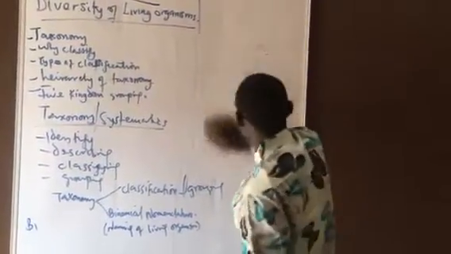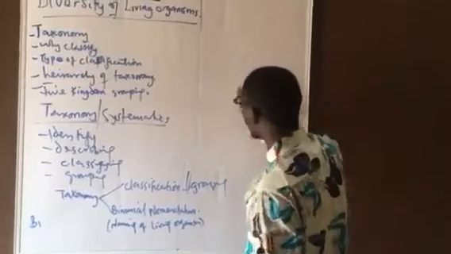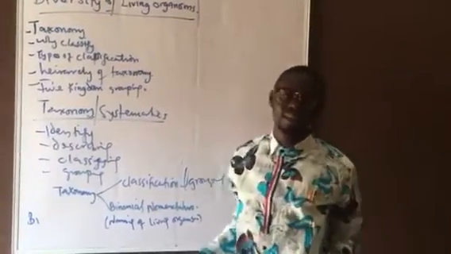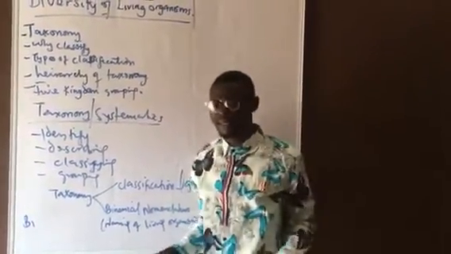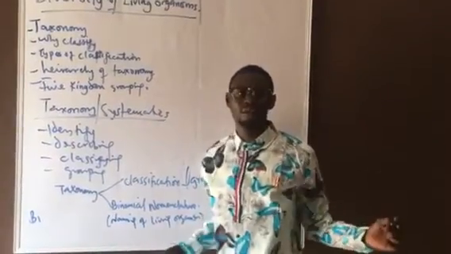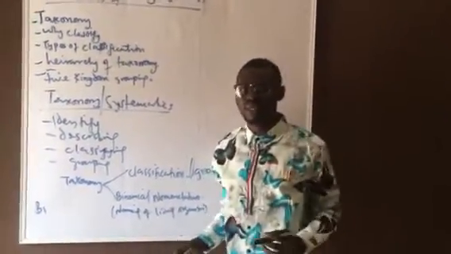We understand the fact that classification is based on characteristics, and I've named these characteristics: ecological characteristics, morphological characteristics, physiological characteristics.